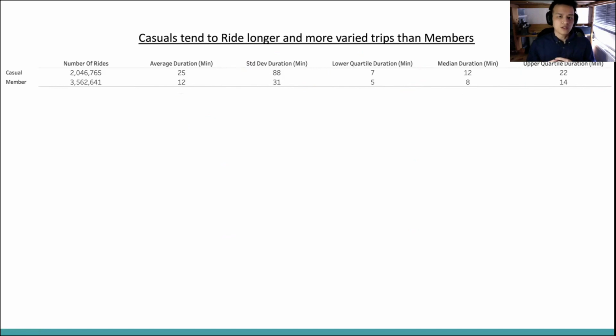The average and median both are a measure of central tendency, indicating how long a ride typically lasts, while the standard deviation and both quartiles are measures of spread, which indicate how much the duration of a ride tends to vary. As mentioned earlier, the data is heavily tailed, meaning that the average as well as the standard deviation are going to be skewed, making median and the quartiles better measures of central tendency and spread respectively. However, I've still included them in this table because the average and deviation will still provide corroborating evidence for the relationship between casual and membership rides.